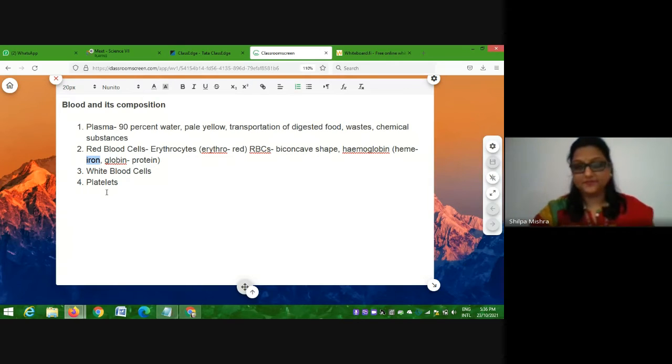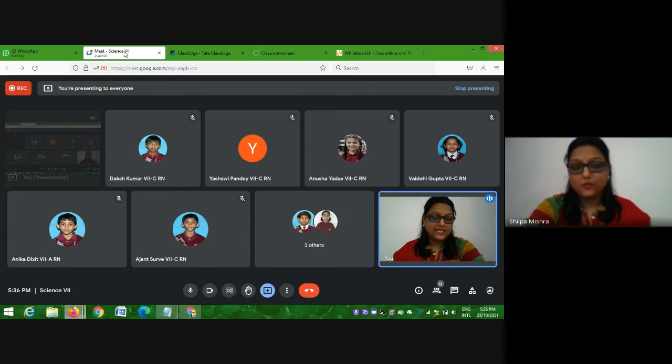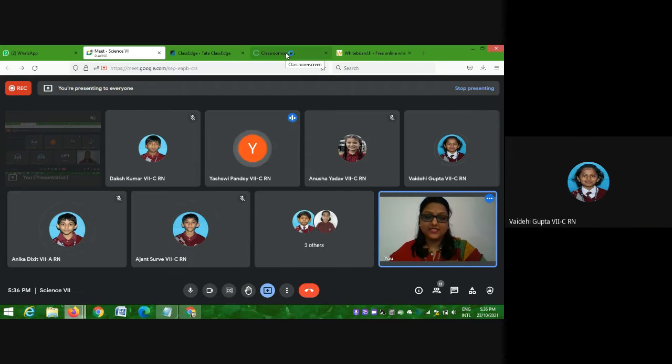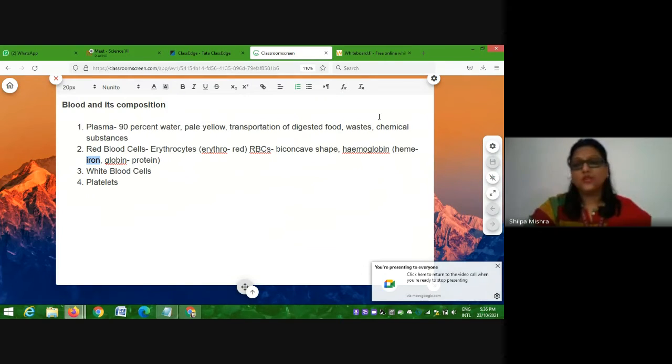Got it, everyone? Now, students, you must have heard about it. If somebody's hemoglobin is low, we give them food rich in iron. We give them pomegranates. We give them green leafy vegetables like spinach. Hemoglobin consists of iron, and if hemoglobin is low, we give that person iron so that more hemoglobin can be made in the blood.